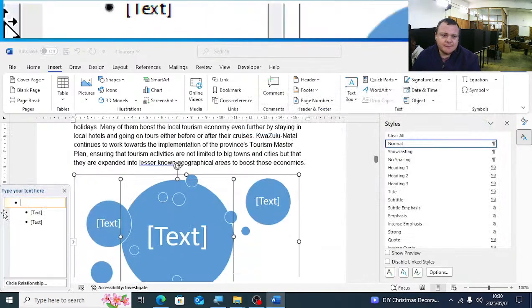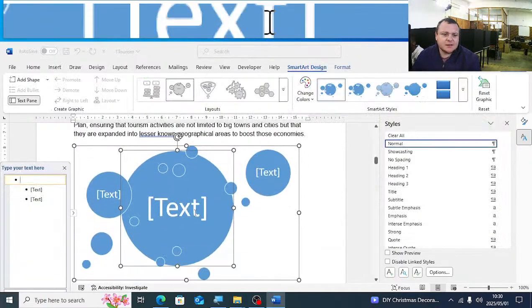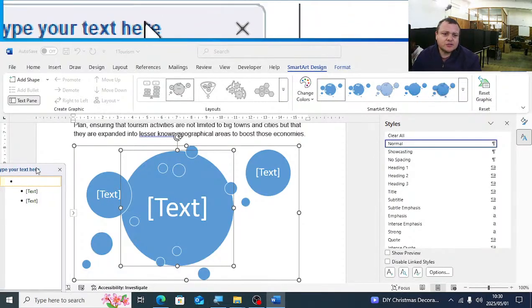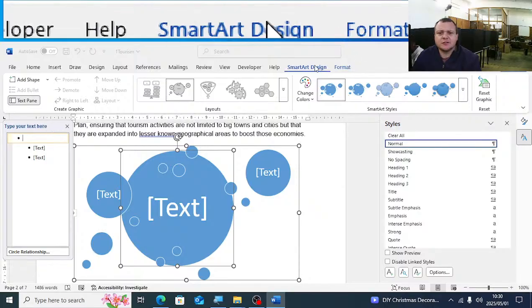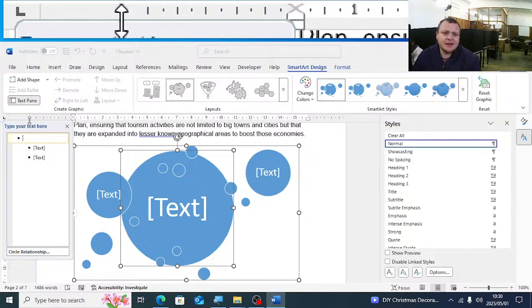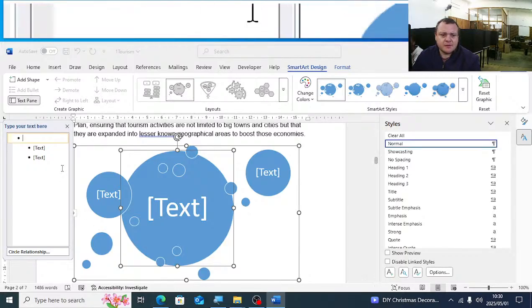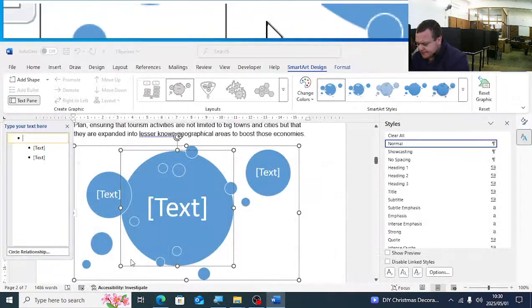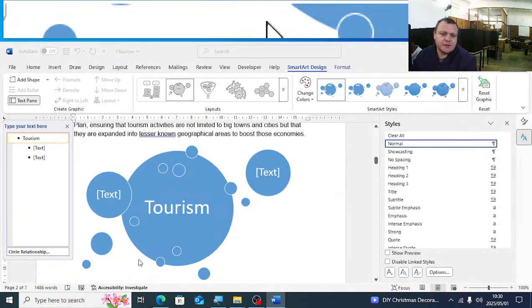You click on OK, and now it's quite easy because they also give us the pane here on the left hand side. So you'll see immediately if you insert the smart art, you'll have smart art design. Then you click on text pane, and then here you will see the labels also. So the first one there that we must have is tourism. So you'll type in there tourism.